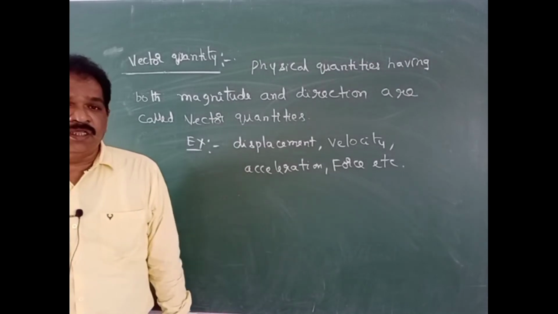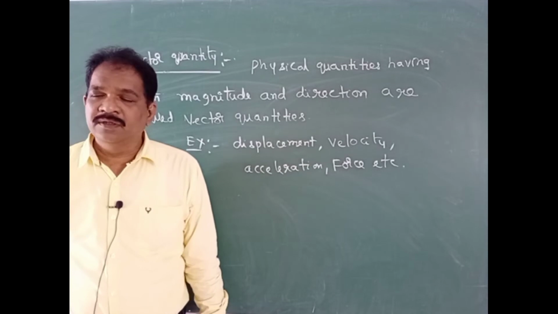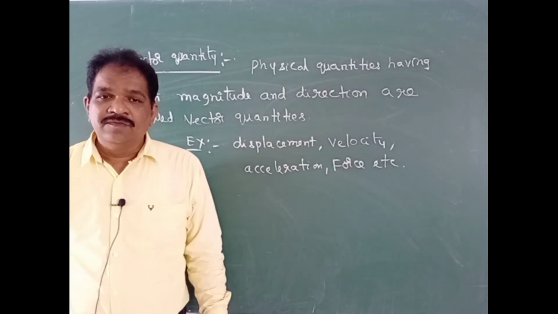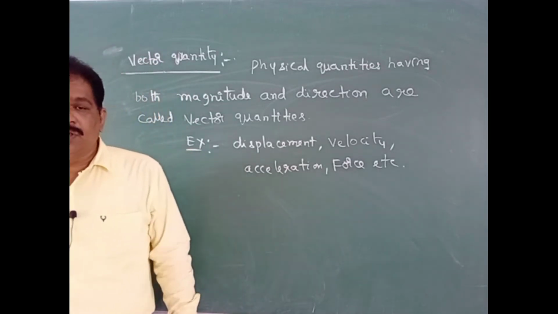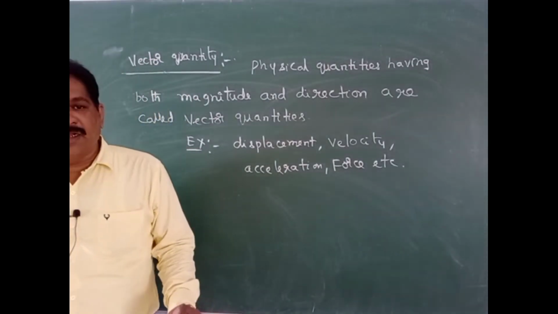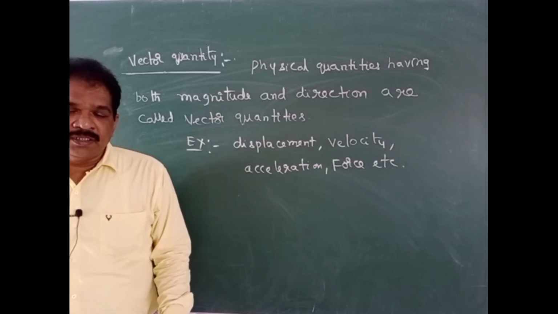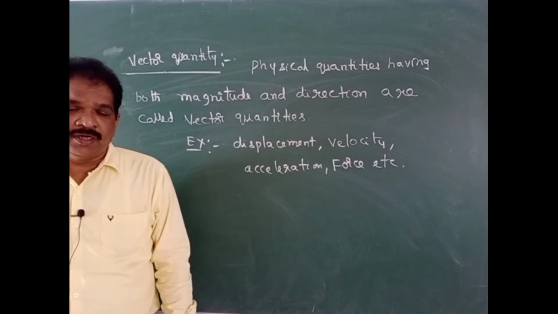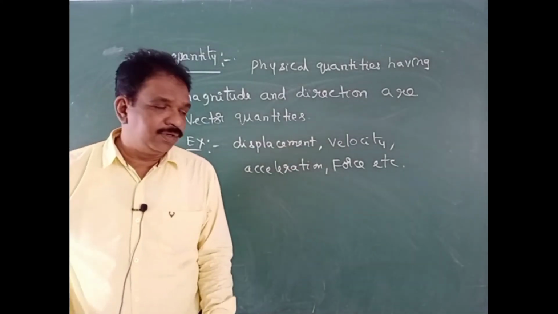All these quantities we will consider as vector quantities. If the point is clear, physical quantities having only magnitude but no direction are called scalar quantities. Physical quantities having both magnitude and direction are called vector quantities.